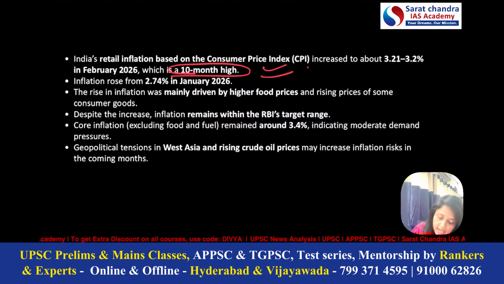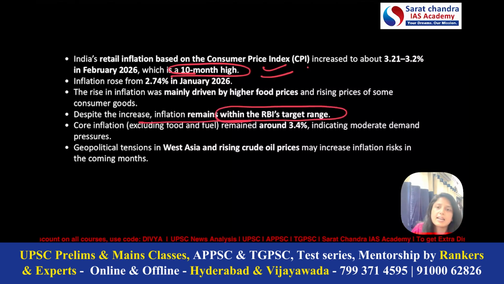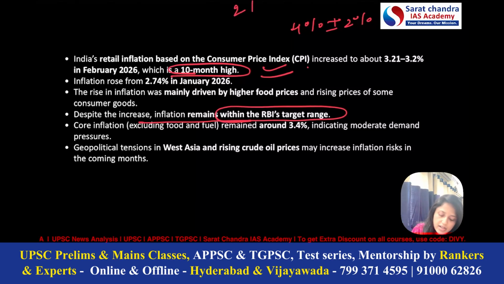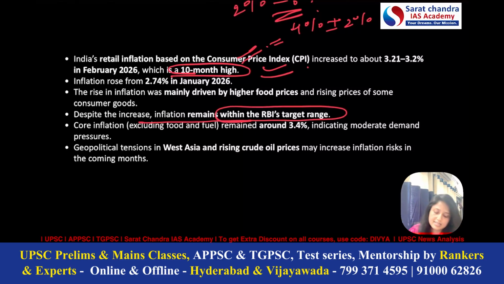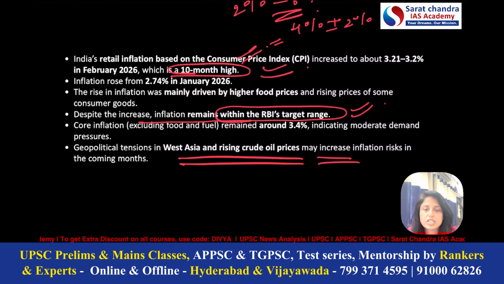Another important thing is the article says that in spite of 10-month high, the CPI remains within the RBI's target range. So what is that range? That is 4% plus minus 2%. So according to RBI's target range, inflation can vary from 2% to 6%. Even after being at the 10-month high, still it is within the RBI's target range, and that is the good thing. Now, second important thing is why it is on rise. As we are discussing for many days regarding the conflict of West Asia, because of that, there is turbulence and turmoil in the oil sector and energy sector. So, this is one of the reasons of the price rise.